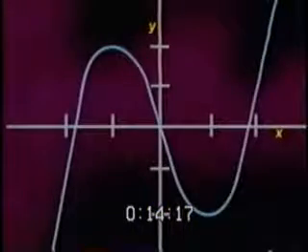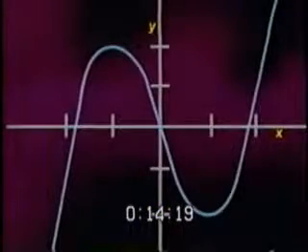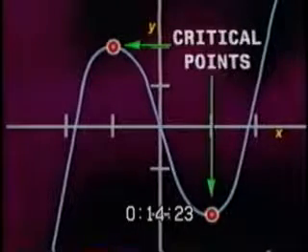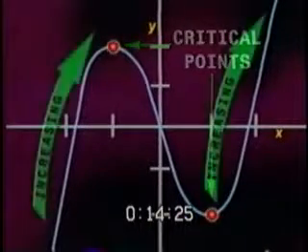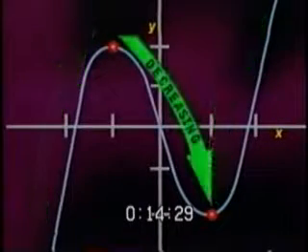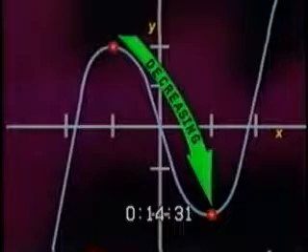Here's a graph that shows us what we mean by a function increasing or decreasing. The red dots on the graph indicate the critical points. Basically, a function is increasing when its graph is going upwards from left to right, and decreasing when its graph is going downwards from left to right.